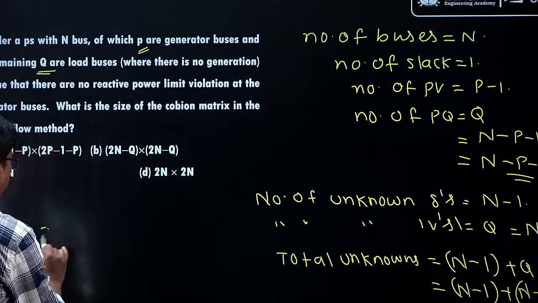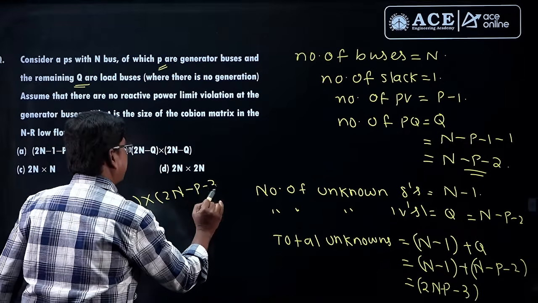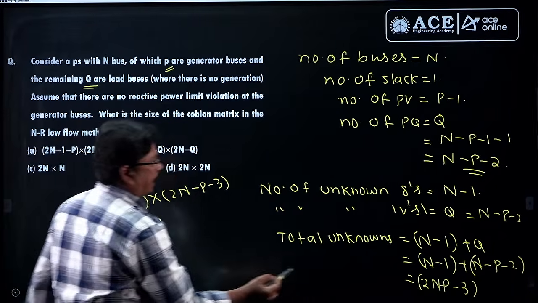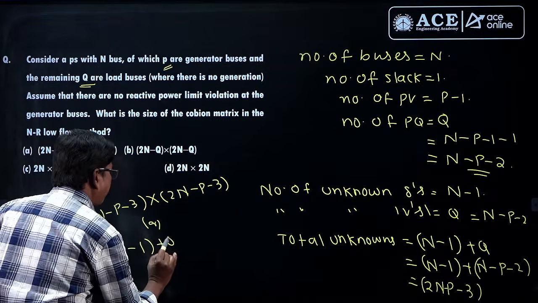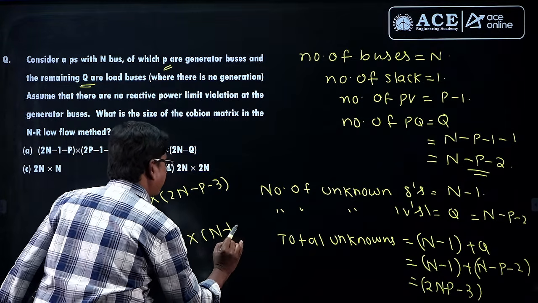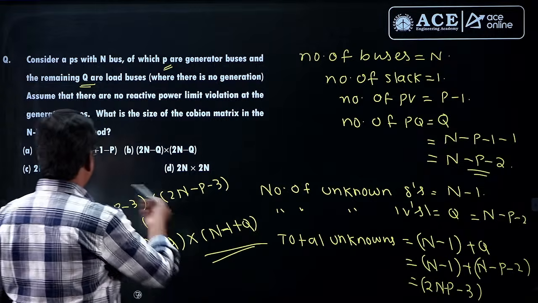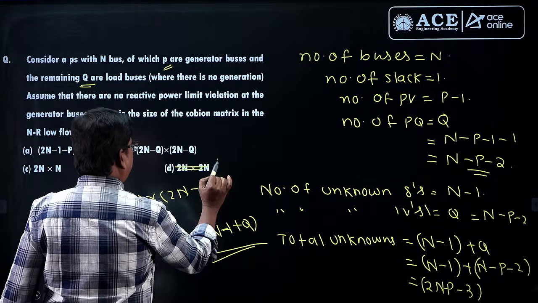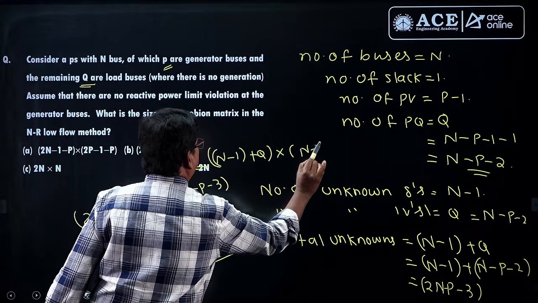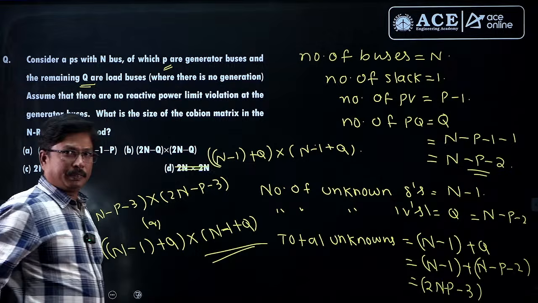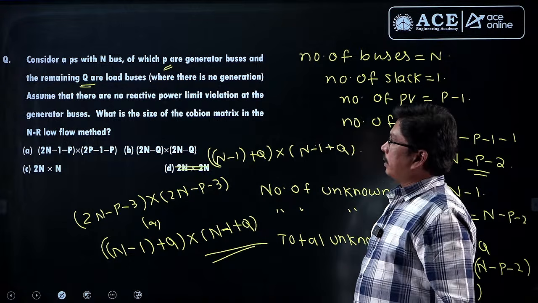So that size of Jacobian will be 2n minus P minus 3 cross 2n minus P minus 3. This is one option. Or otherwise we can write it is n minus 1 plus Q cross n minus 1 plus Q. Based on that one, whatever the options we are having, please change that option. I am changing any one option. I am writing here, it will be n minus 1 plus Q cross n minus 1 plus Q. Like that you can write any one option. This is one question based on the options. We don't have clarity about the options, students.